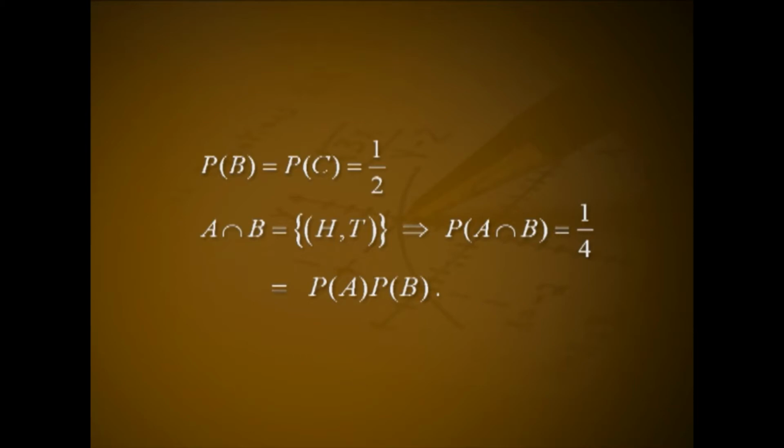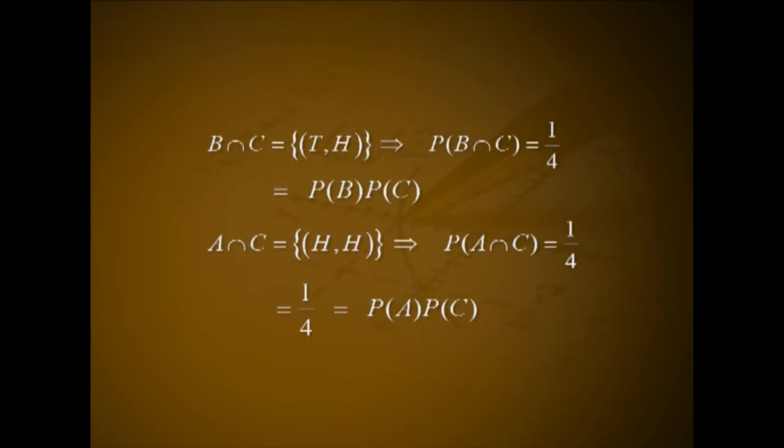A ∩ B is the set containing the ordered pair HT. This implies P(A ∩ B) = 1/4, that is equal to P(A) P(B). B ∩ C is the set containing the ordered pair TH. Therefore, P(B ∩ C) = 1/4, that is equal to P(B) P(C). A ∩ C is the event containing the ordered pair HH. This implies P(A ∩ C) = 1/4, that is equal to P(A) P(C).